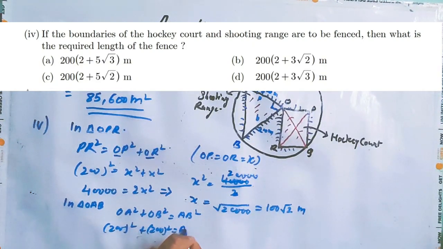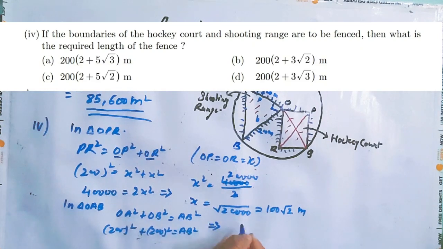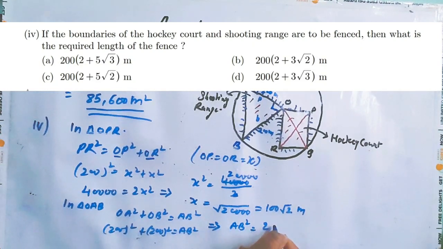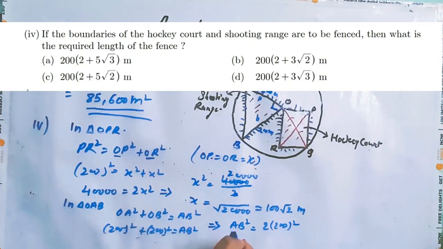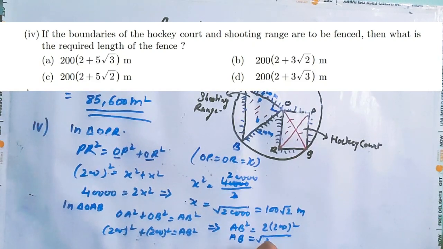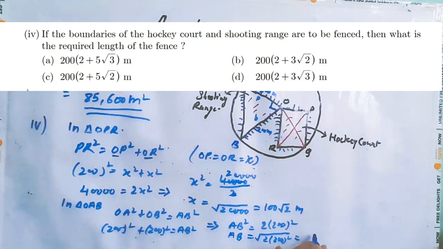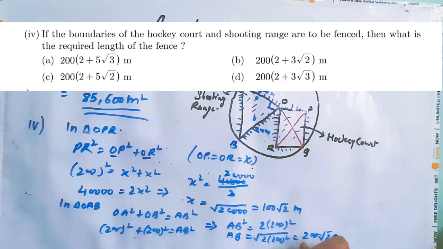This is equal to AB square, and AB square will be equals to 2 into 200 square. So AB will be square root of 2 into 200 square. So this will be 200 square root 2 meter.